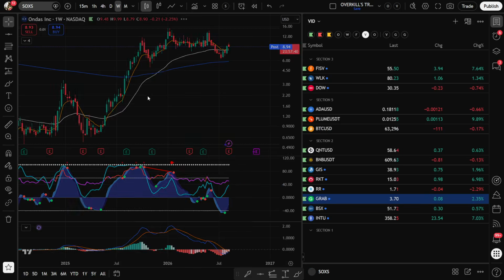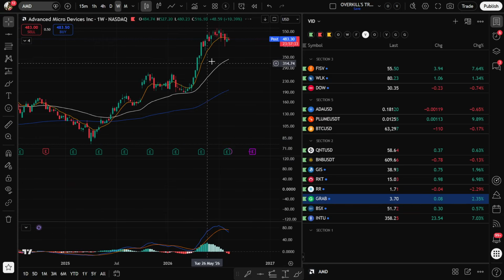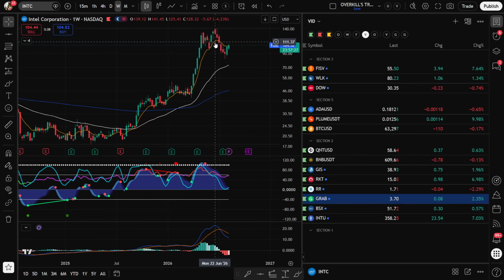SOXS, this one's selling off a little bit this week. I'm still remaining bearish on chip stocks. I still think all of these have had a massive run. Just because I'm bearish doesn't mean they're going to drop, but a lot of these are showing signs of a top. Okay, and as soon as that top is in, if these come back down, SOXS is going to go up.